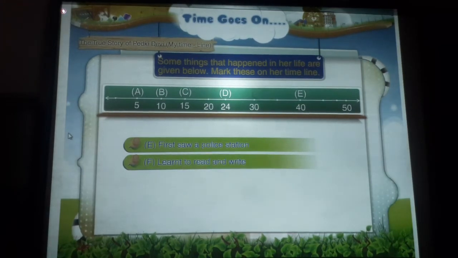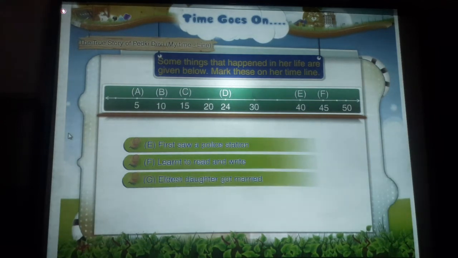F learned to read and write. When she was 45 years old, Pedki learned to read and write. On the timeline, show 45 and mark F above it. G. Eldest daughter got married. When she was 47 years old, Pedki got her eldest daughter married. On the timeline, show 47 and mark G above it.